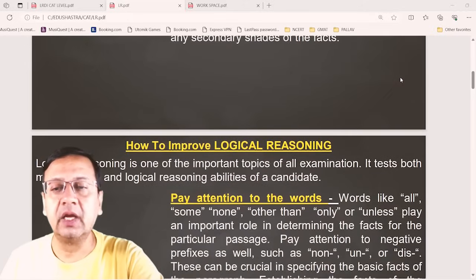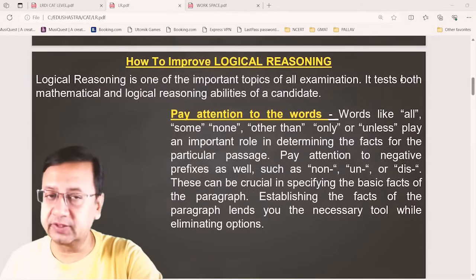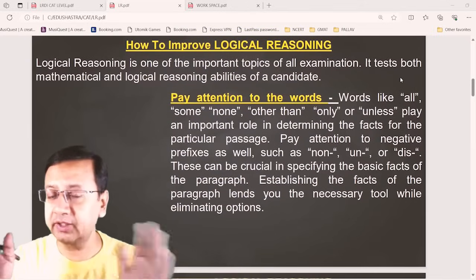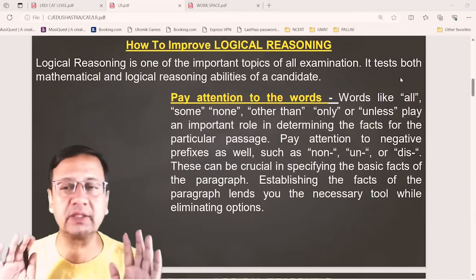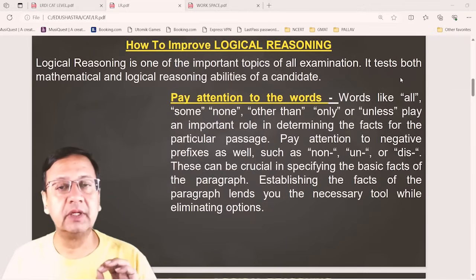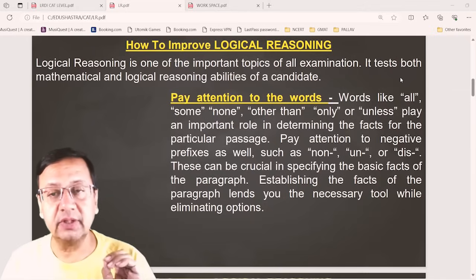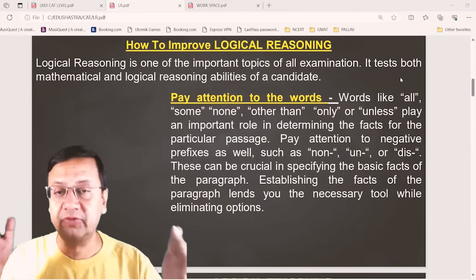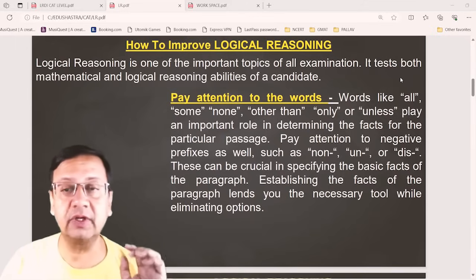Now, pay attention to the words. Because calculation and arrangements are all very simple, but the catch is always in the sentence, in the framing of the phrases, in the use of the words.